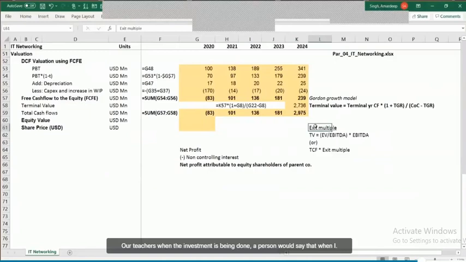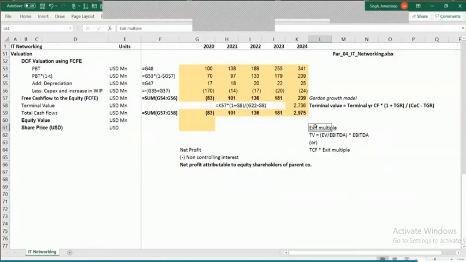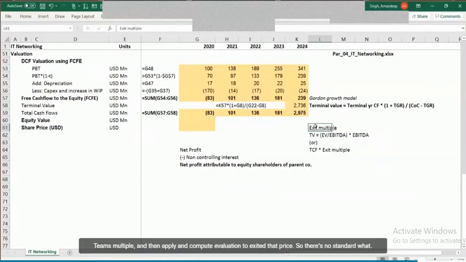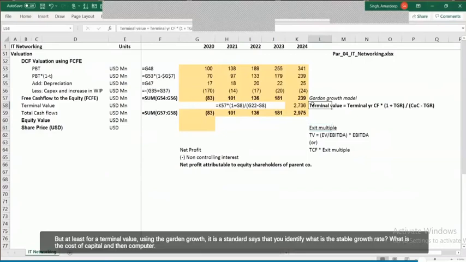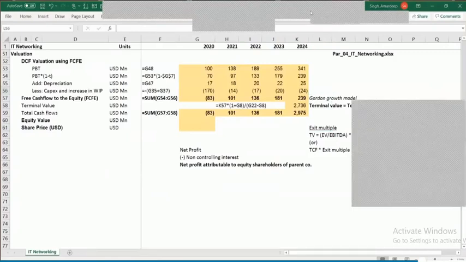The person would say that when I exit, I'm going to apply a 15 times multiple and compute the valuation to exit at that price. So there is no standard for an exit multiple, but for a terminal value using the Gordon growth model, there is a standard. You identify the stable growth rate and the cost of capital, and then compute it accordingly.